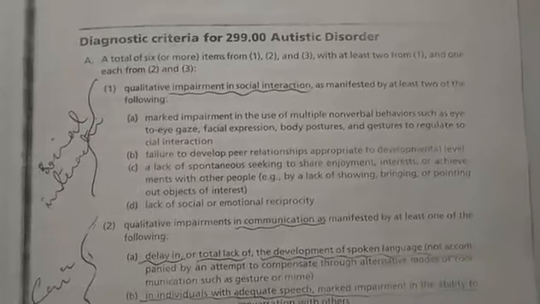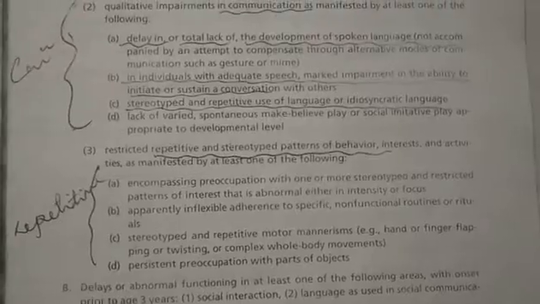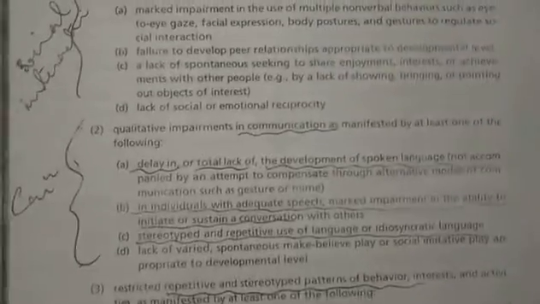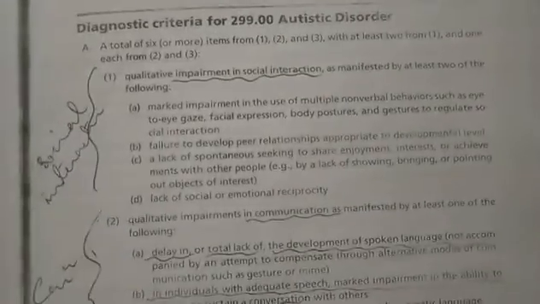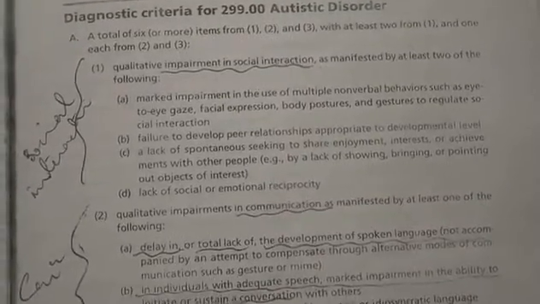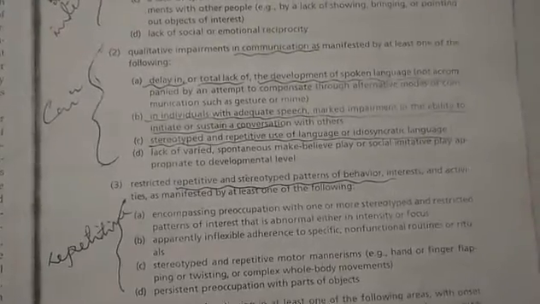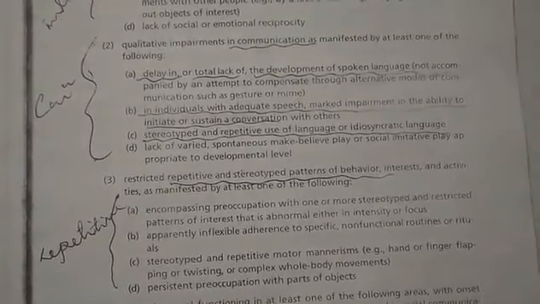First one is impairment in social interaction, second is in communication, and third is in repetitive and stereotyped patterns of behavior. However, when we are talking about the same, at least 2 should be present from subcategory 1 under A, and at least 1 each from subcategories 2 and 3 under point A.